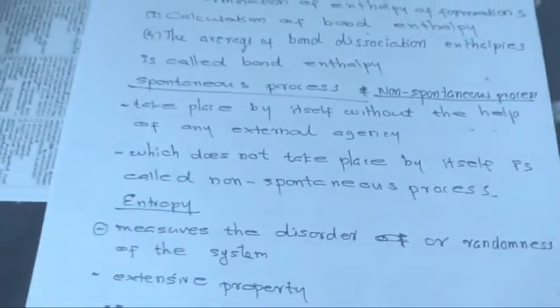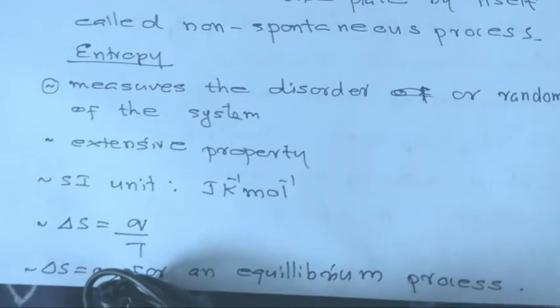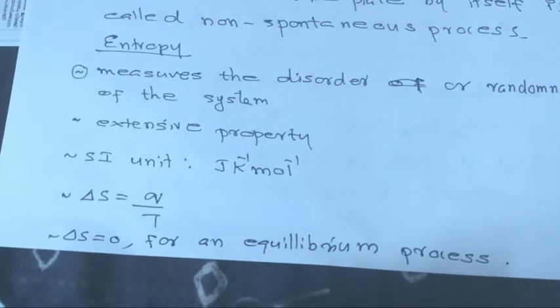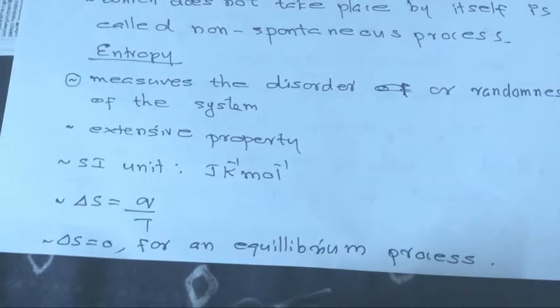Entropy measures the disorder or randomness of the system. Extensive property: SI unit joule Kelvin raised to -1 mole raised to -1. Delta S is equal to Q by T. Delta S is equal to 0 for an equilibrium process.